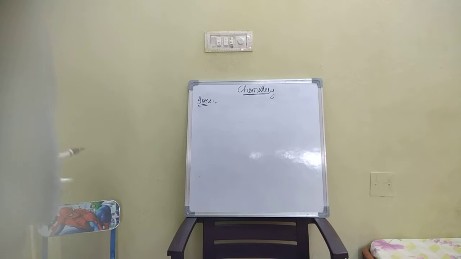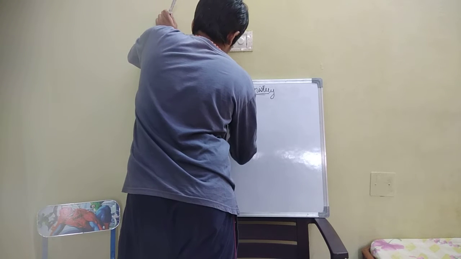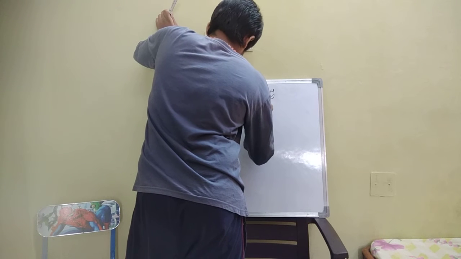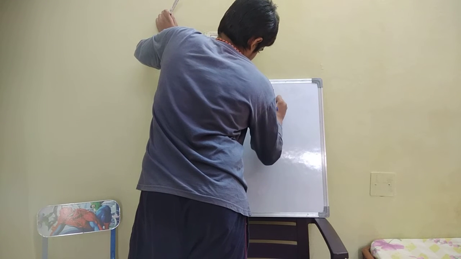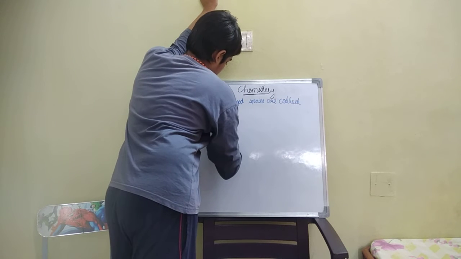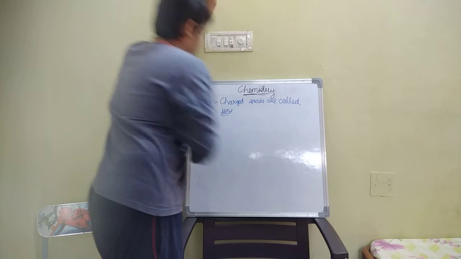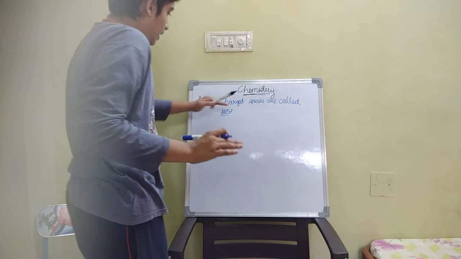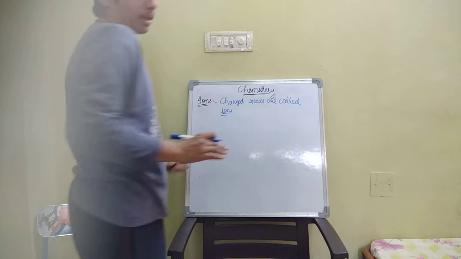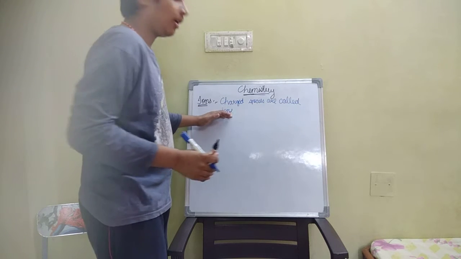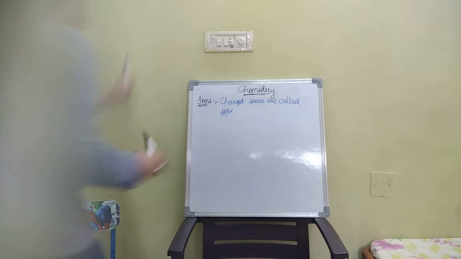Charged species are called ions. Simple way: what does ion mean? Charged species are called ions. There are two types of ions.